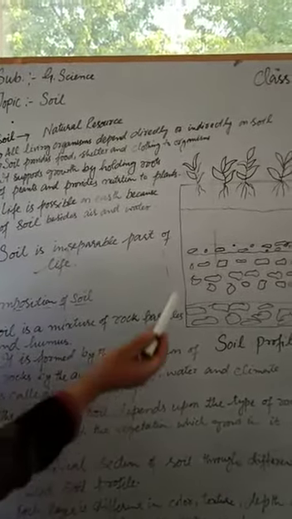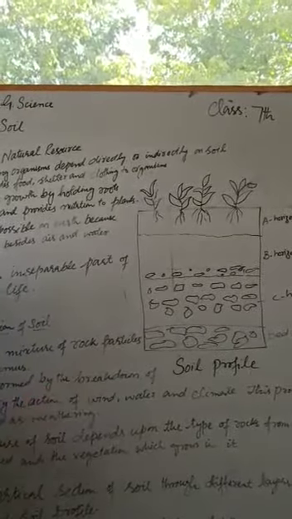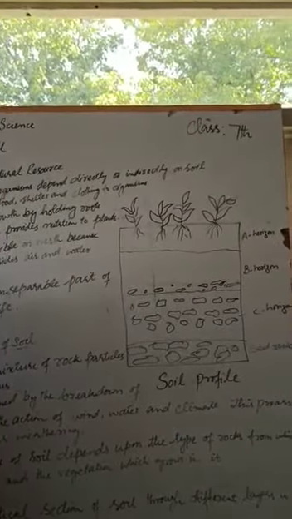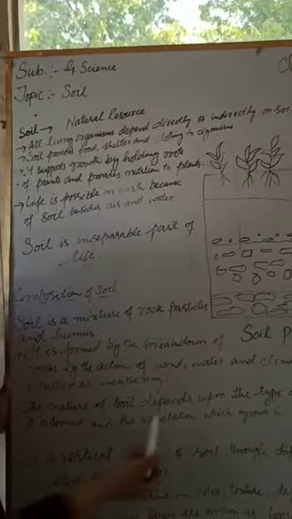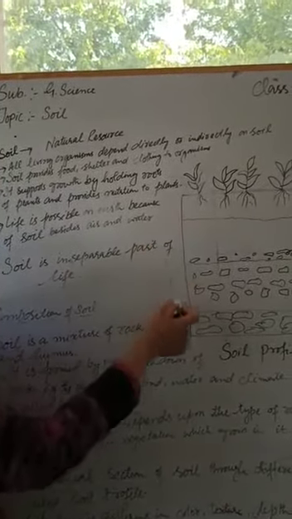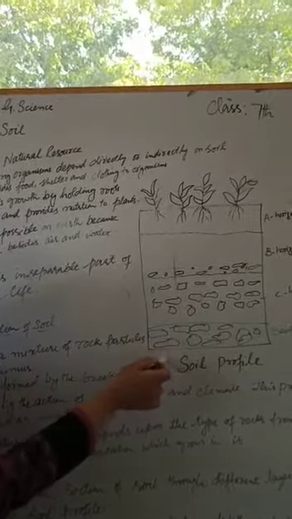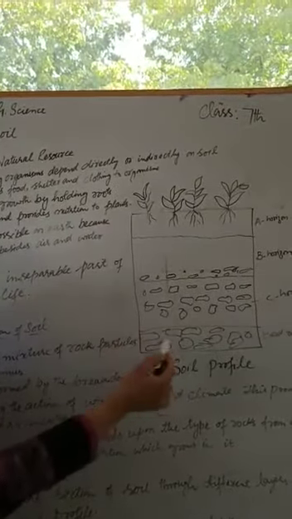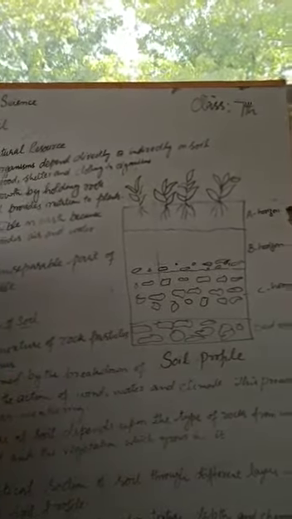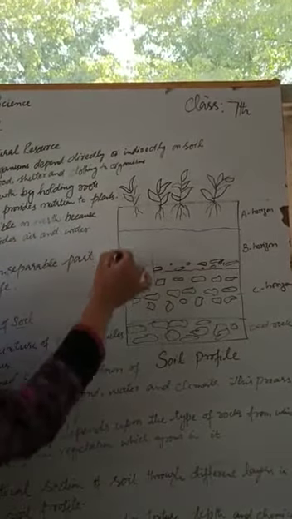Let's take a vertical section of this soil through different layers. This vertical section of soil through different layers is called soil profile. You can see I have taken a vertical section.